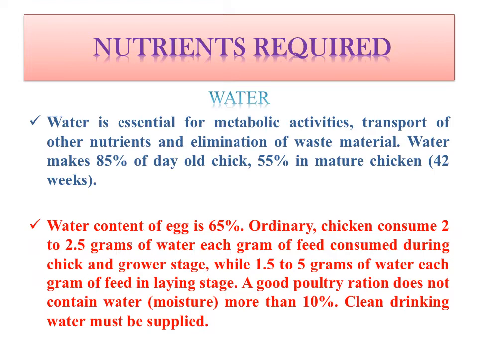A good poultry ration does not contain water, or we can say moisture, of more than 10%. Why? Because if the moisture percent is higher, there may be chances of fungus or mold growth inside the feed and it will harm the bird. So always the poultry feed will have moisture percent less than 10%. Moisture is water. Clean water must be supplied throughout the day to the birds.